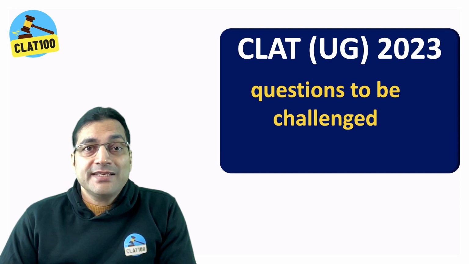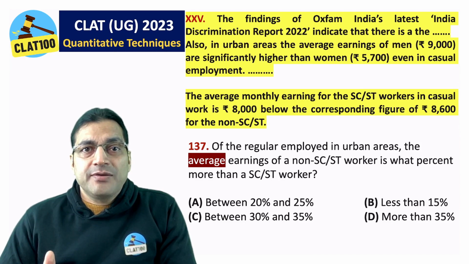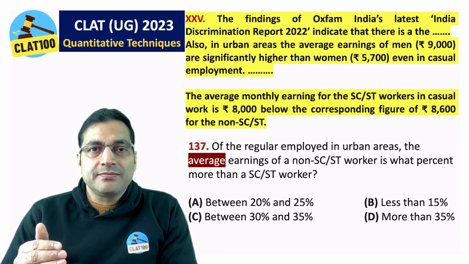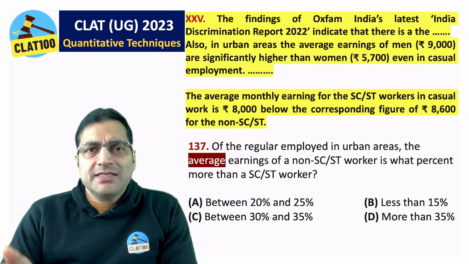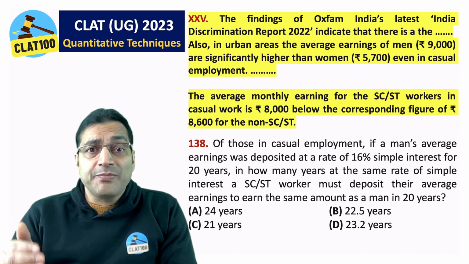There are as many as 6 erroneous questions out of the given 15 in the quantitative techniques section of CLAT UG 2023. Question number 137. We have highlighted a term, average. If we take this out, the answer to the question becomes cannot be determined, that is, none of the options. In the actual examination, this term average was not there. Let's ignore it.